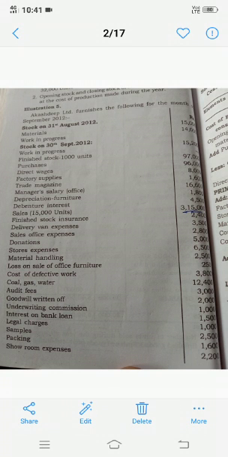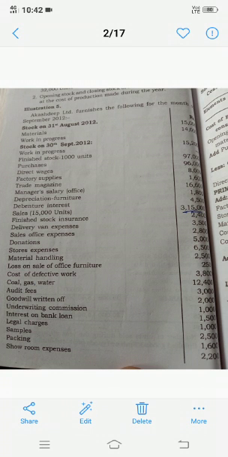Next, they have given purchase 97,000, direct wages, factory supplies, trade magazines, manager salary, depreciation, debenture interest, then sales 15,000 units, in rupees 3,15,000 is the total.